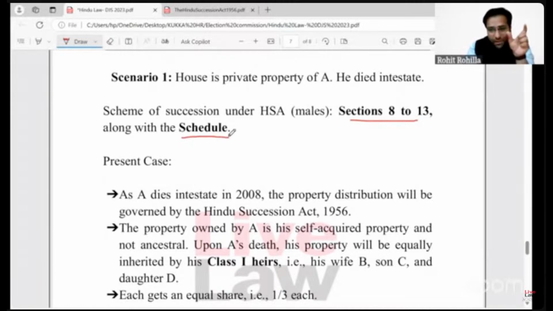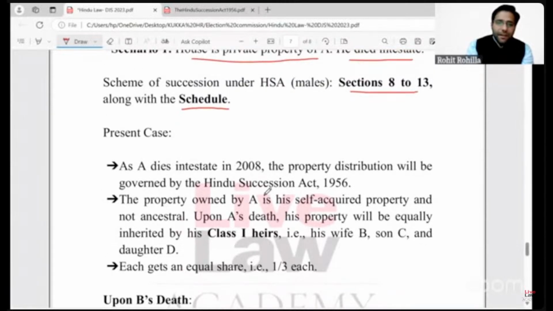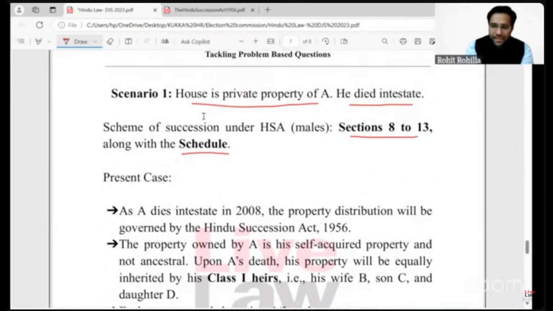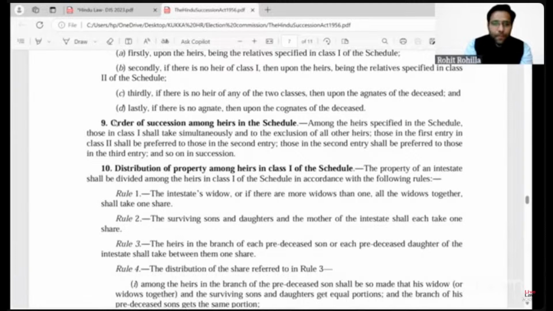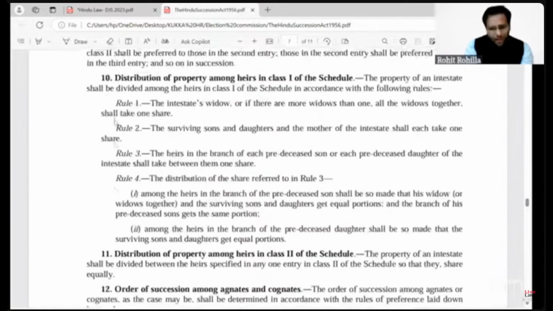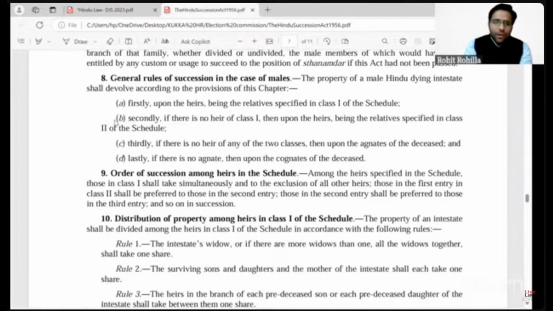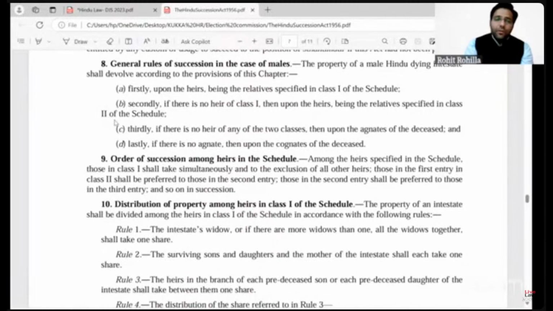Now we are transitioning into the first scenario where the house is the private property of A and he died intestate, right? So let's quickly examine these sections first and then we'll come to the facts again. As I said, in case of males, non-testamentary succession has to be seen from the point of view of sections 8 to 13. They have to be taken into consideration along with the schedule. So let's see what they actually prescribe.